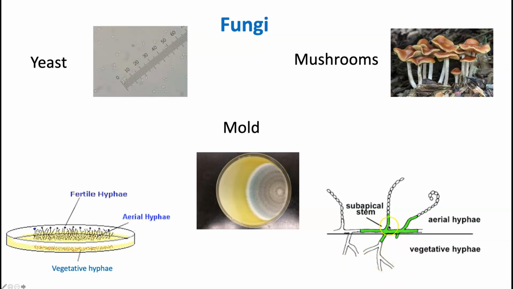And then what protrudes out is your aerial hyphae, and that's the visible part. So let's continue. There's a vegetative hyphae. These are the two properties of a mold that you should know and understand: vegetative hyphae and aerial hyphae. The aerial hyphae is going to contain the spores in the mold.